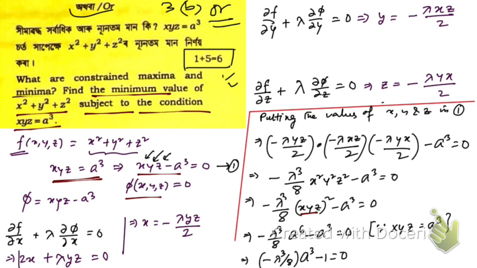So minus 1 equal to 0, and if you simplify this, then you're gonna get this is equal to 1.